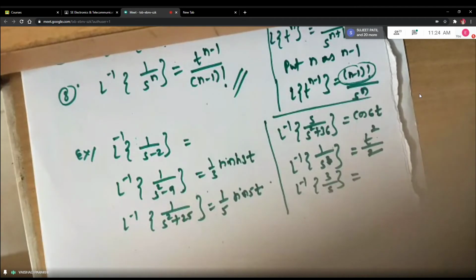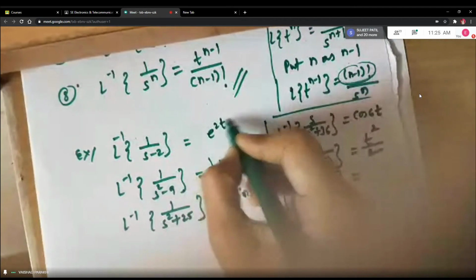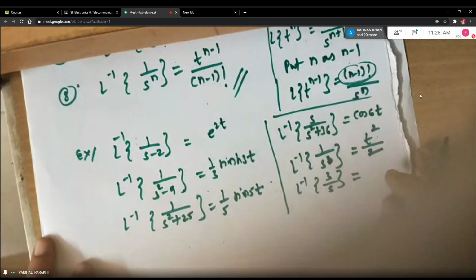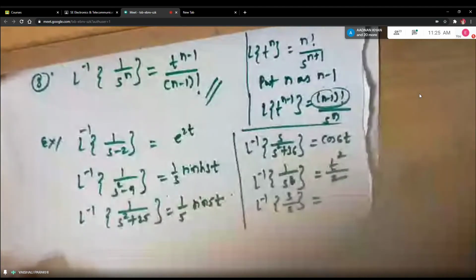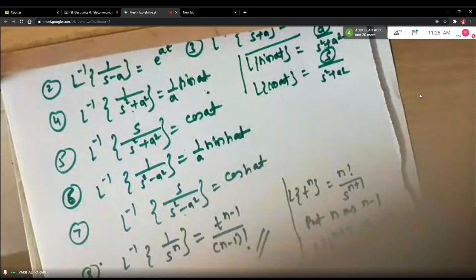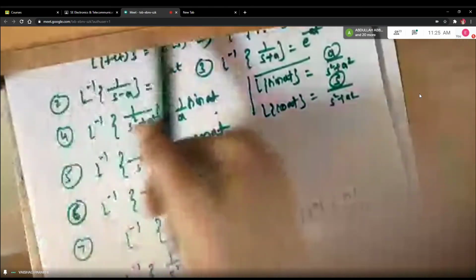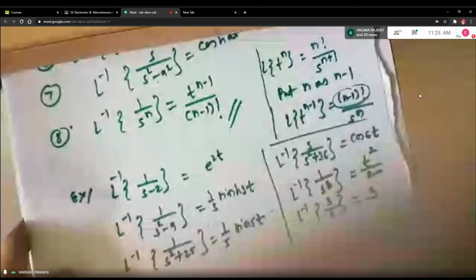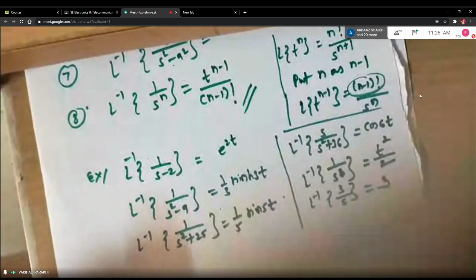Very good. Now, last answer. What is L inverse of 3 by S? It will be just 3, because L inverse of 1 upon S is 1. So Laplace inverse of K by S will be K.